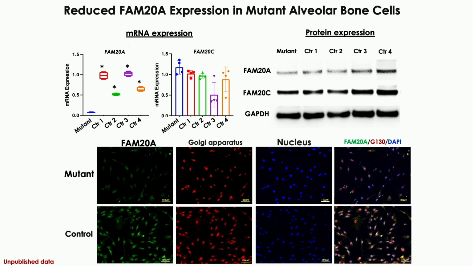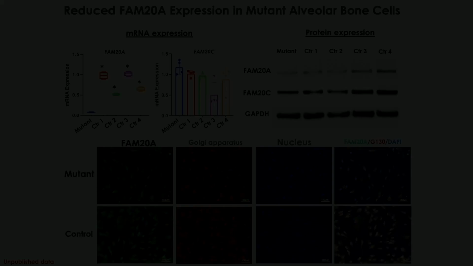In the cellular part, you can see the localization of FAM20A inside the Golgi apparatus, which shows no significant difference between mutant and normal cells. You can see only the difference in the expression of the FAM20A protein.